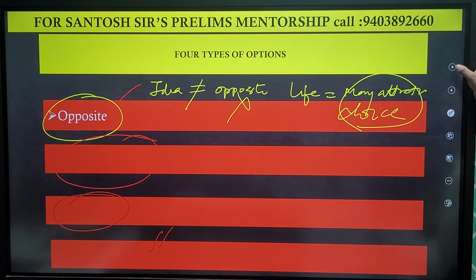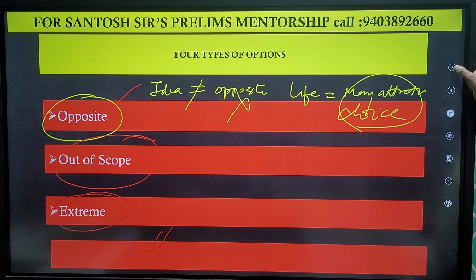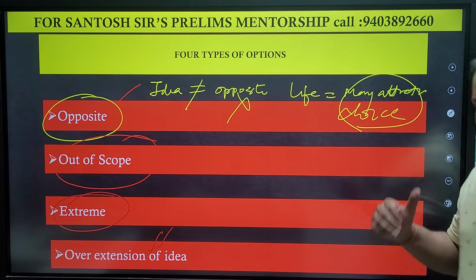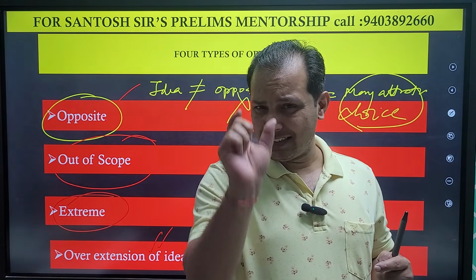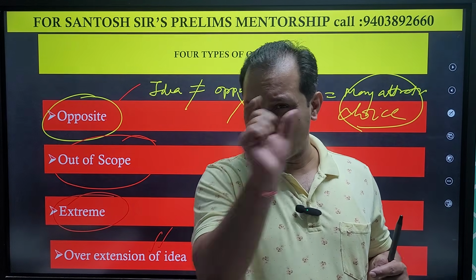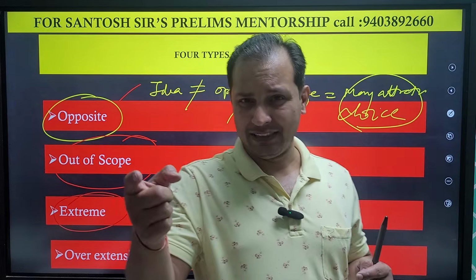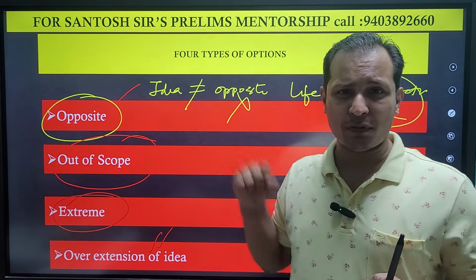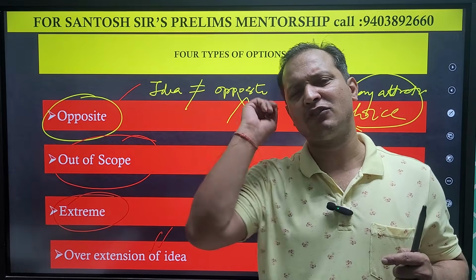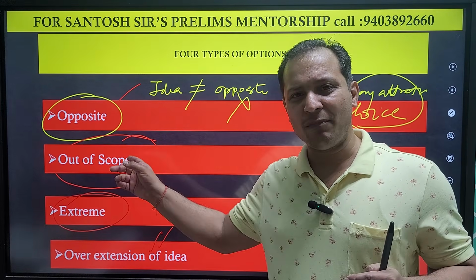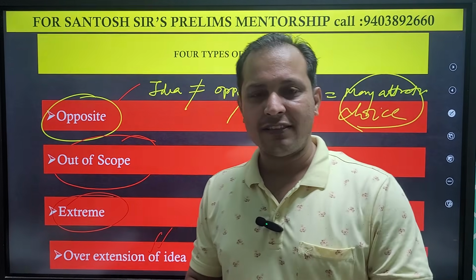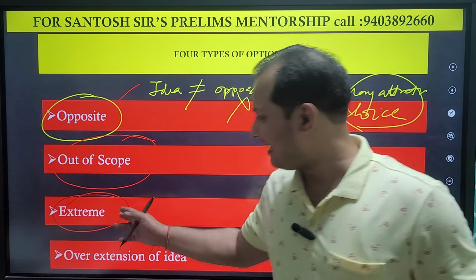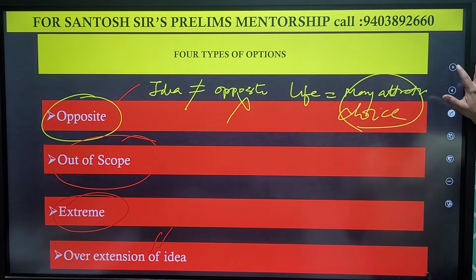4 types of options: opposite, out of scope, extreme, and oversimplification. These are the 4 types of options UPSC is giving. Once you start observing this when you read any UPSC RC, just see which one is the opposite. In every passage, one option will be just the opposite of the main idea. One will be out of scope, like the passage talking about individuals and the option talking about society. And third, extreme.